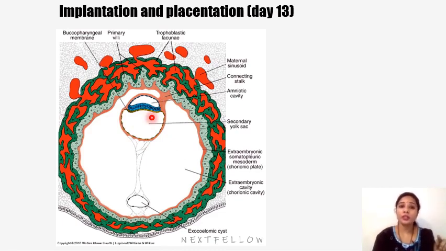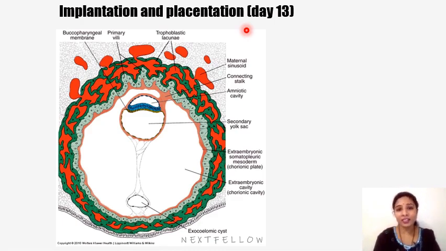So the second week of development is known as the week of twos, where the trophoblast differentiates into two layers, cytotrophoblast and syncytiotrophoblast, and the embryoblast forms two layers, epiblast and hypoblast. The extraembryonic mesoderm splits into two layers, that is extraembryonic somatic mesoderm and extraembryonic splanchnic mesoderm.